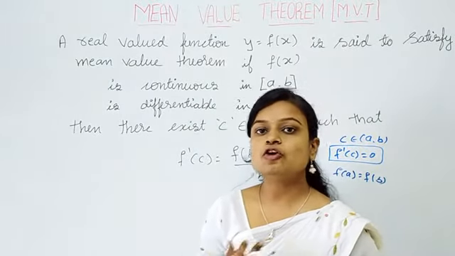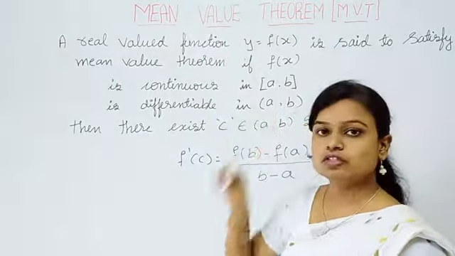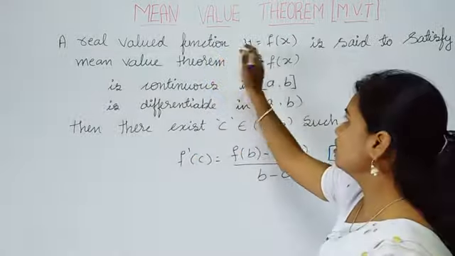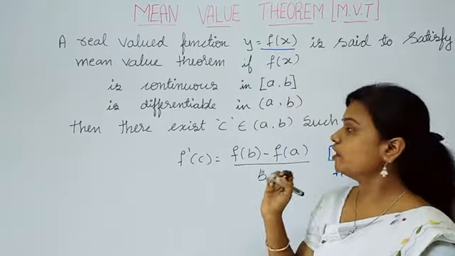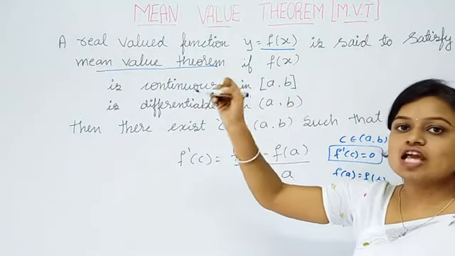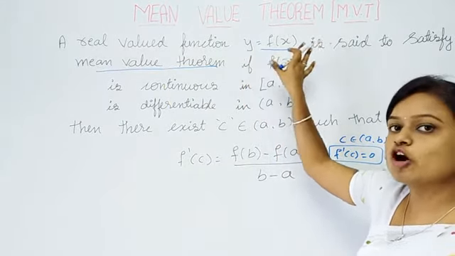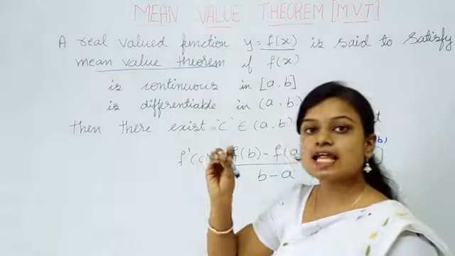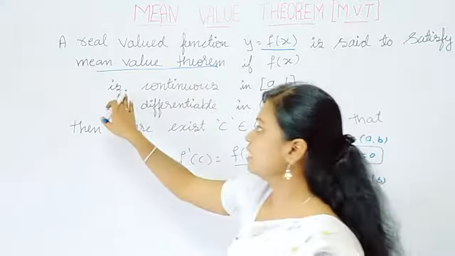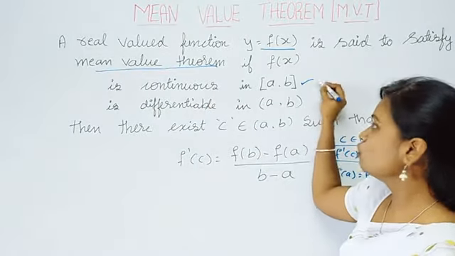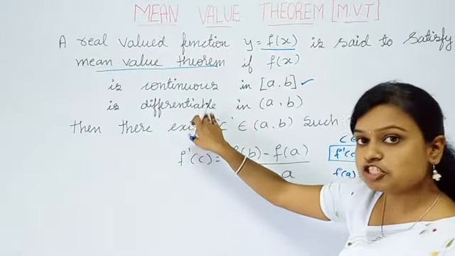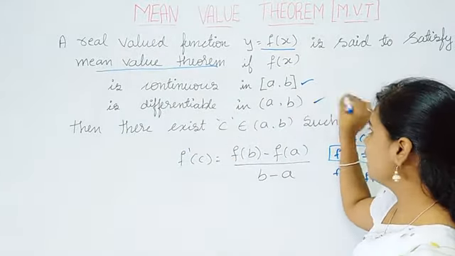Today I am going to explain the mean value theorem. What is the statement of this theorem? A real valued function y is equal to f of x is said to satisfy the mean value theorem if the first condition is that it is continuous in the closed interval a comma b, and it is differentiable in the open interval a comma b.